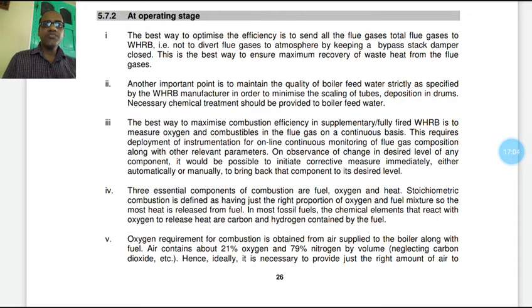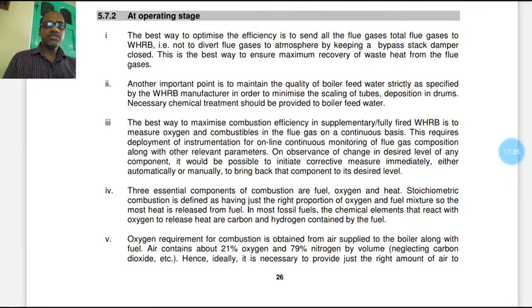Another important point is to maintain the quality of boiler feed water strictly as specified by the manufacturer in order to minimize the scaling of tubes and depositions in drums. Necessary chemical treatment should be provided to boiler feed water.